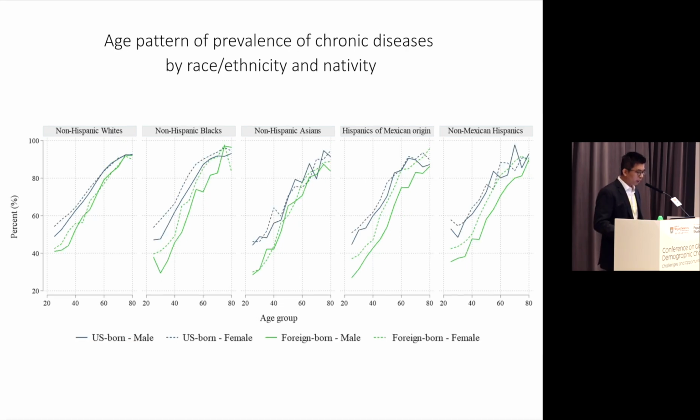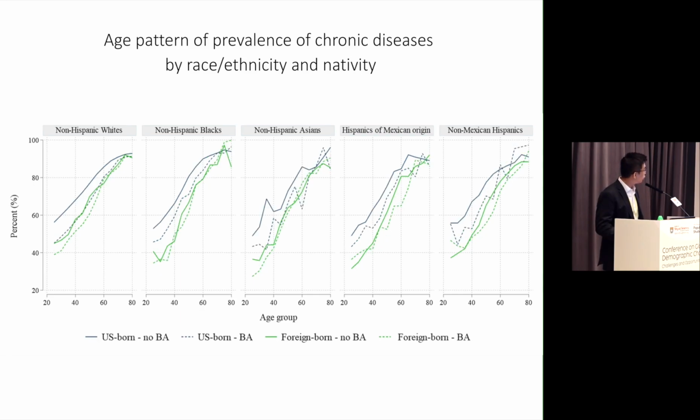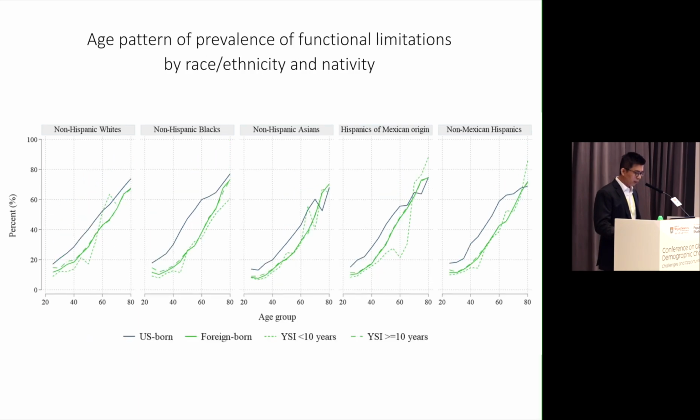And we further differentiate by gender. Men here are a solid line, and women are a dotted line. But no matter which gender, we find the convergence or crossover happens for all the groups. We further differentiate by education group, that is whether immigrants or native-born have a bachelor's degree or no bachelor's degree. The overall finding is also similar, that is we find this convergence in chronic disease happens for both education groups.